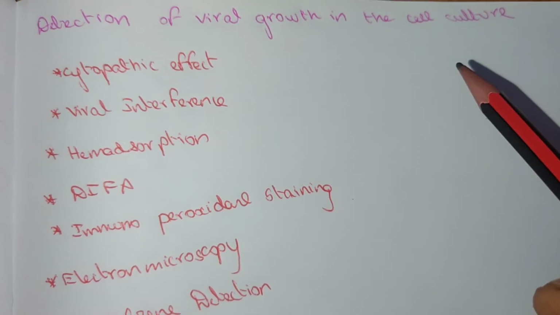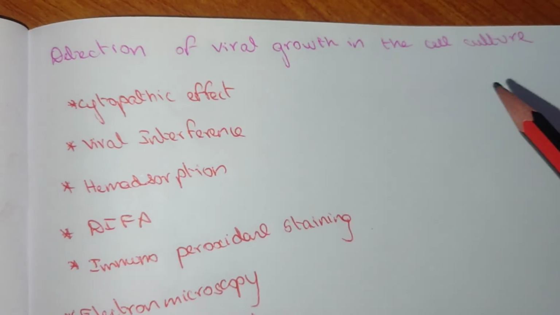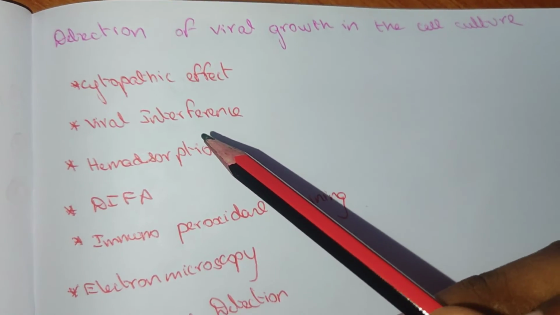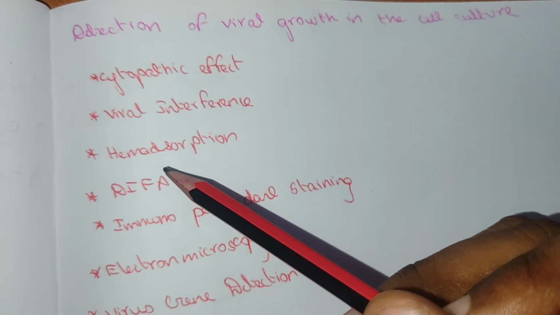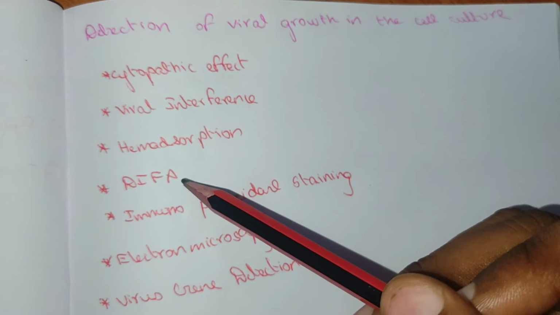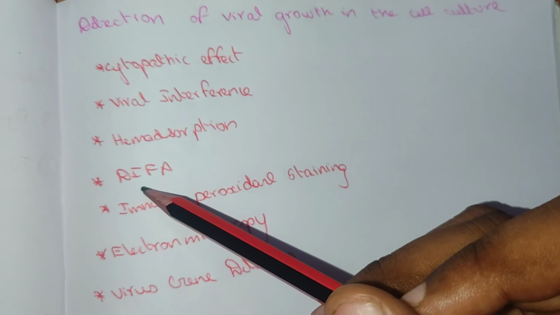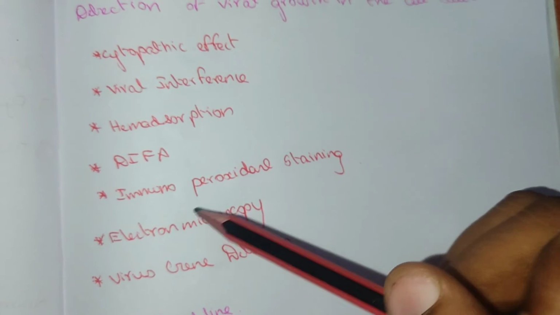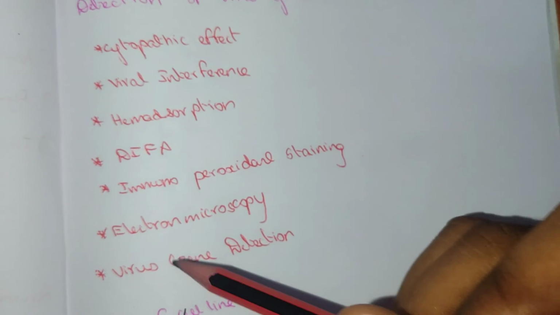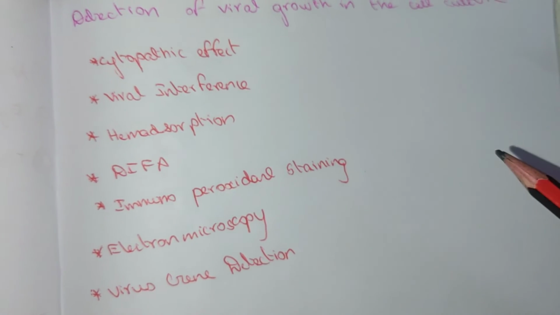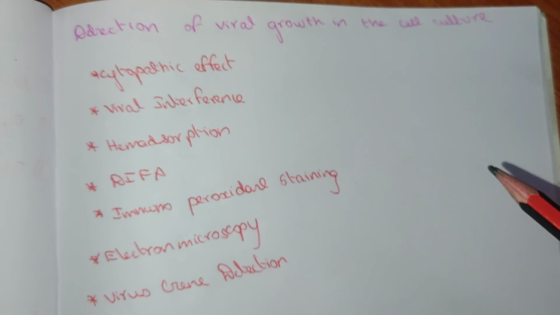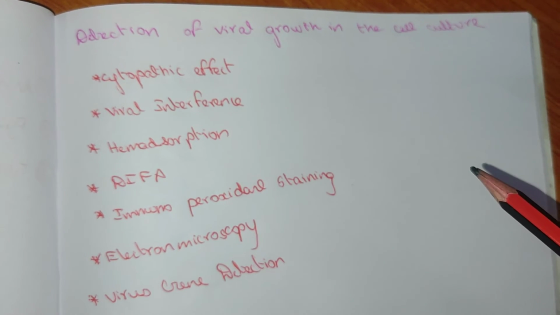Detection of viral growth in the cell culture is by cytopathic effect, viral interference, hemadsorption, as well as DIFA, immunoperoxidase staining, electron microscopy, and virus gene detection. These are the detection methods of viral growth in cell culture.